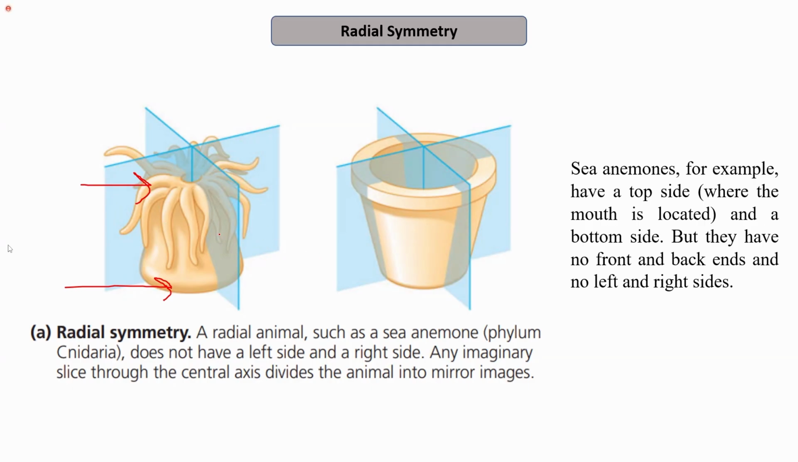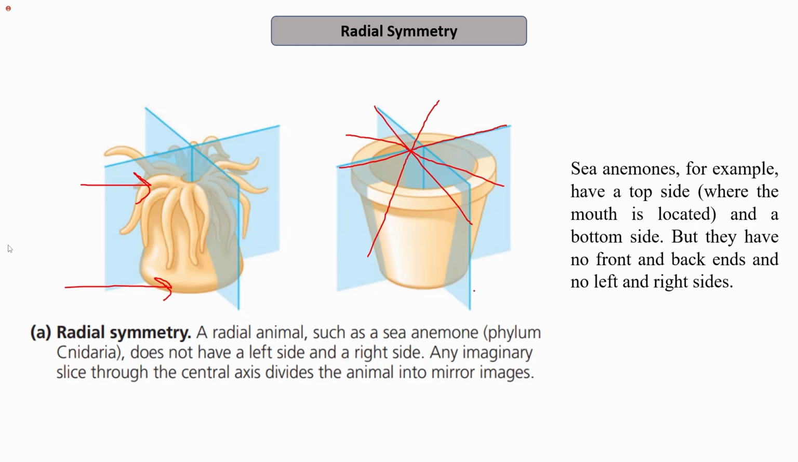For example, if I consider this as a flower pot, we do not have any front or back or right or left side to that flower pot. We just have a top and a bottom, and any plane that passes through the center of that flower pot will divide it into two equal halves. So any plane that passes through the center of such organisms forms a plane of symmetry, and this kind of symmetry is known as radial symmetry.